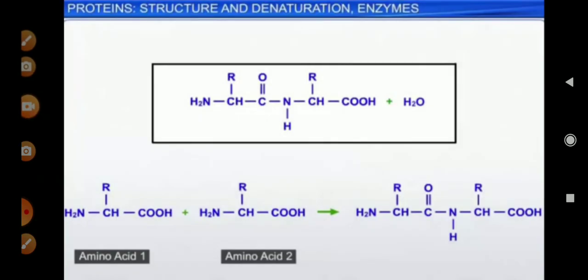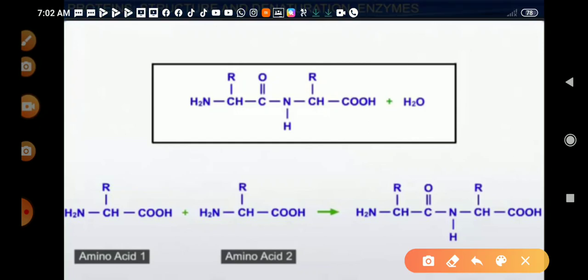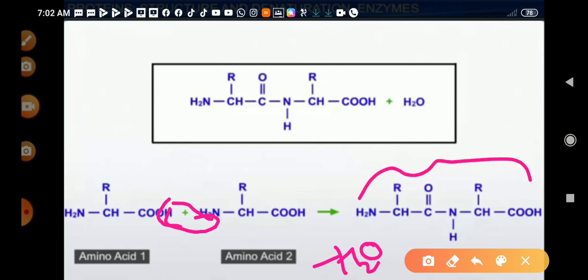Here the condensation reaction takes place between the acidic group of one amino acid, that is this, and the amino group of another amino acid. So there is a removal of water here,